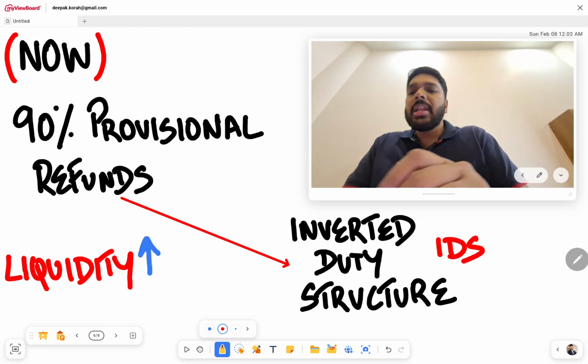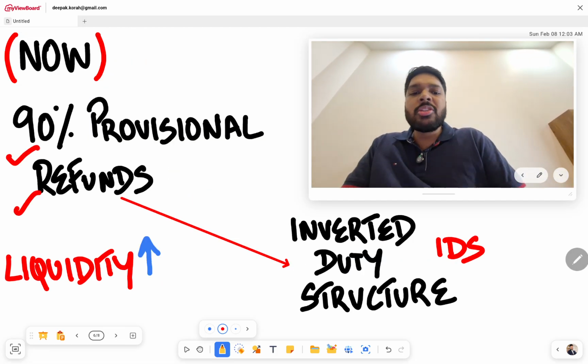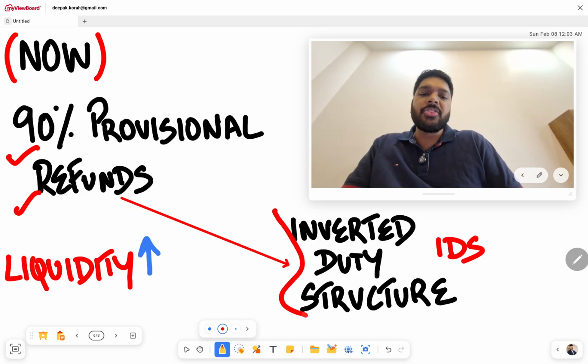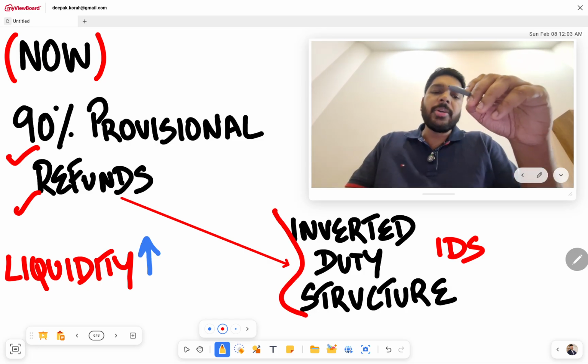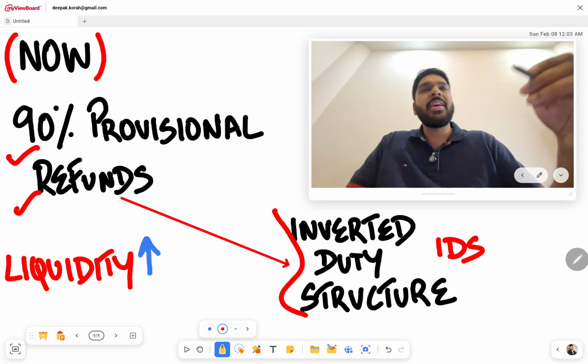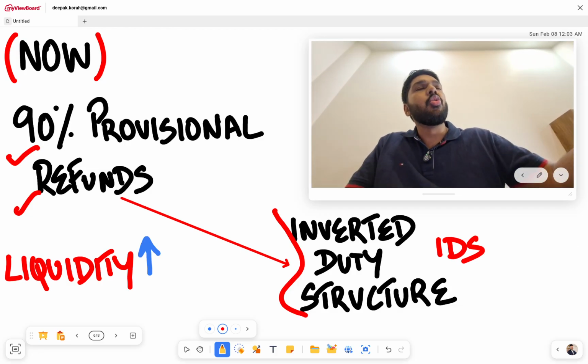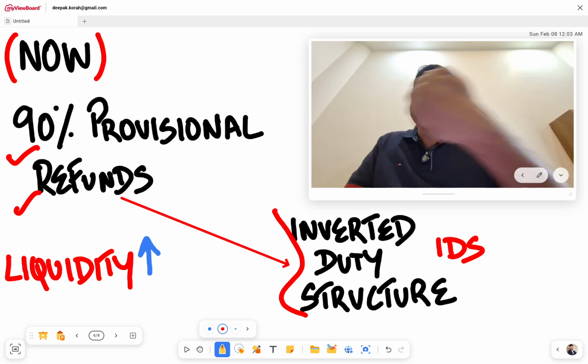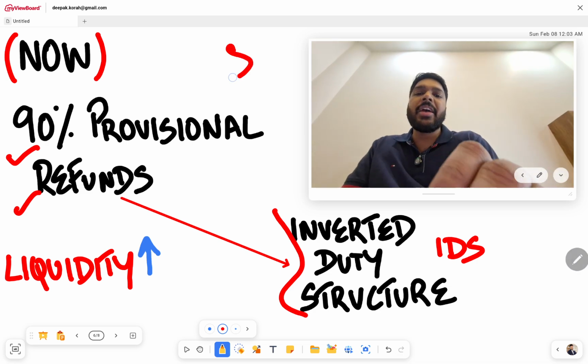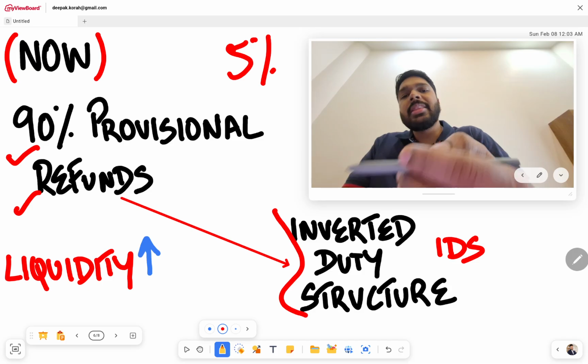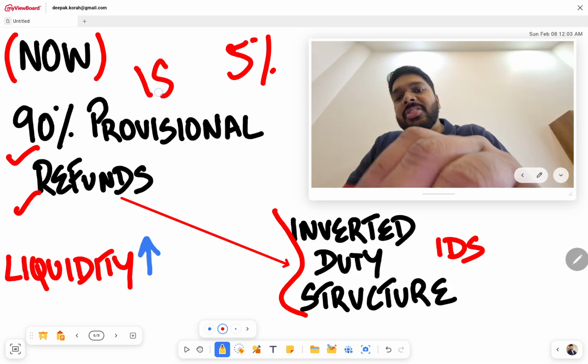But now 90% provisional refunds are also applicable to those under the IDS scheme, inverted duty structure. Inverted duty structure, basically, as the name suggests, is those suppliers who have to supply at a lower rate of GST than their purchases. Let's say they are supplying at 5% GST, whereas they bought it at 18% GST.